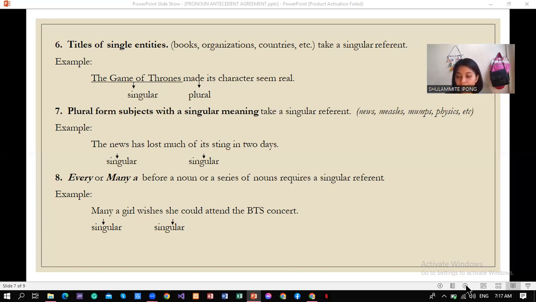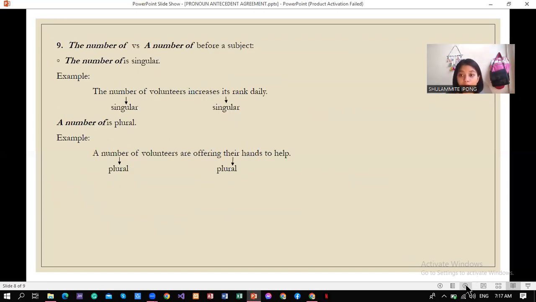Then the last rule is the number of versus a number of before a subject. If you are using the number of before a subject, your referent must be singular. For example, the number of volunteers increases its rank daily. So this is singular, so you must also use a singular referent, which is its.